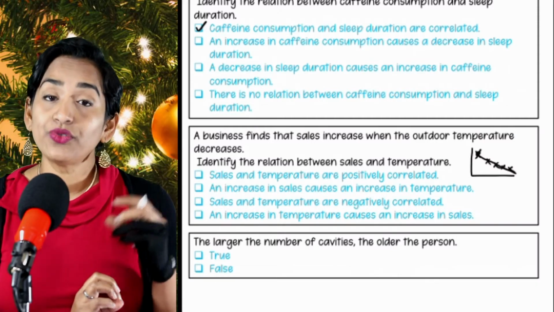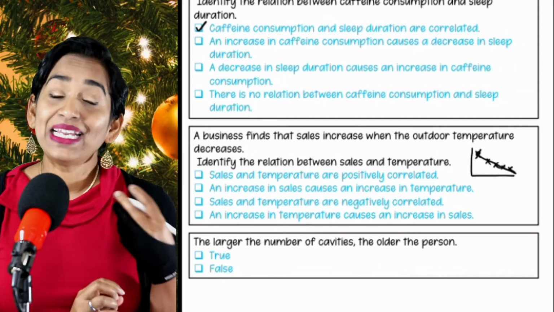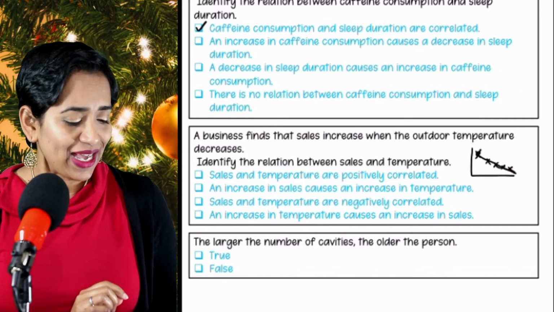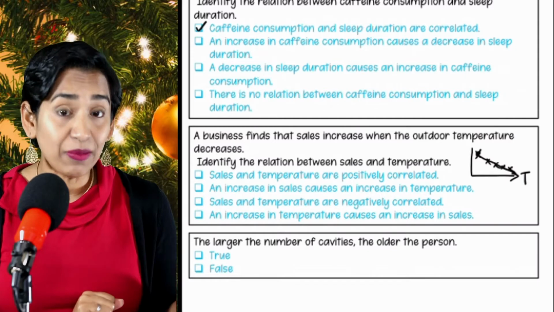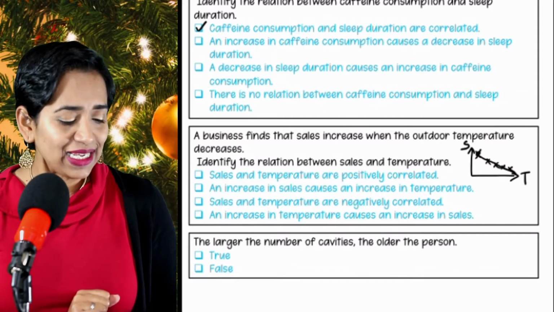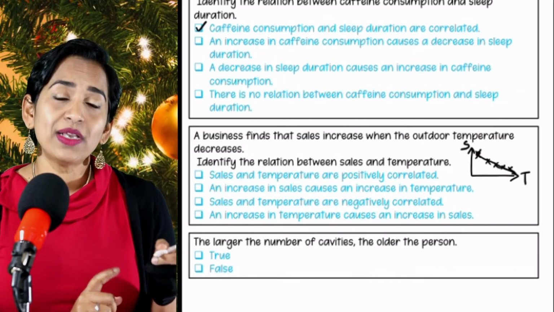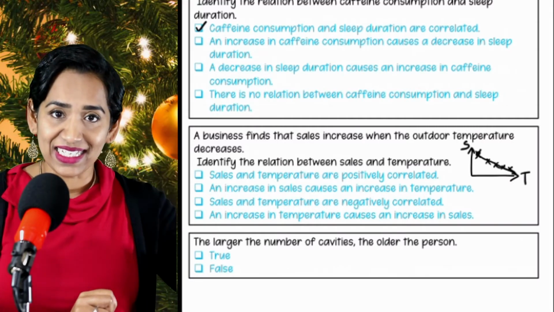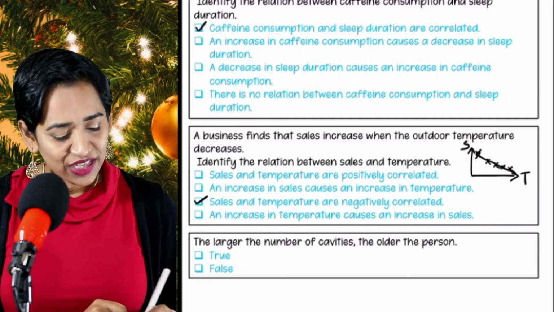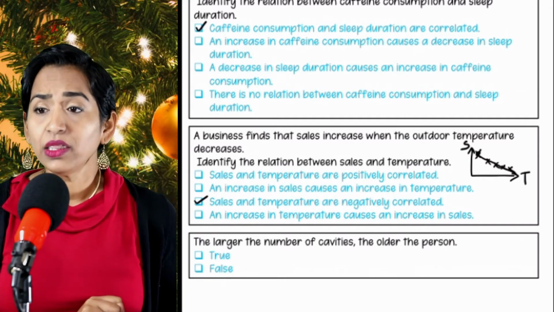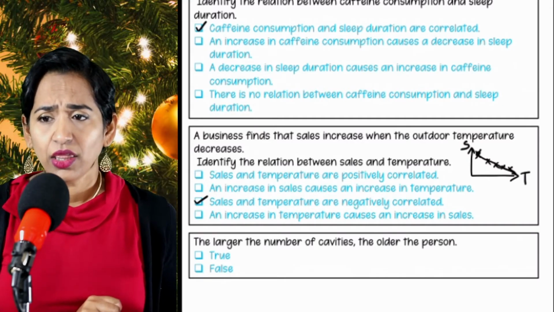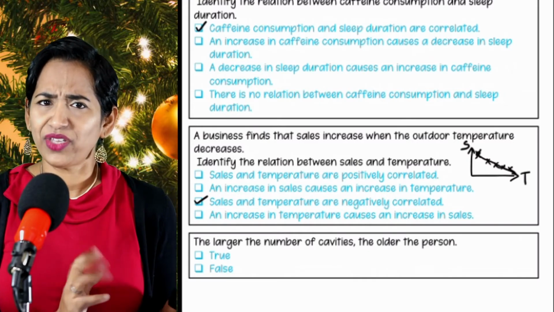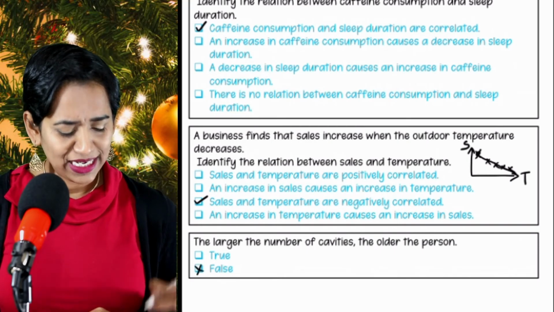Usually when students see the word increase, they tend to think it's a positive slope. But remember, temperature is always on your x-axis. Temperature is independent and your sales are dependent on temperature. So in other words, as temperature increases, the sales decrease. So it's negatively correlated. The larger the number of cavities, the older the people. What? No, even little kids have cavities if they eat a lot of candy. So this is a false statement.